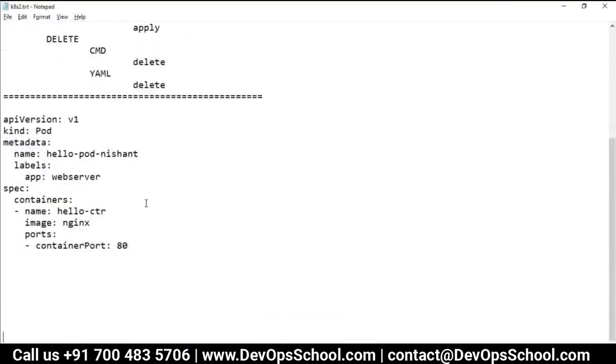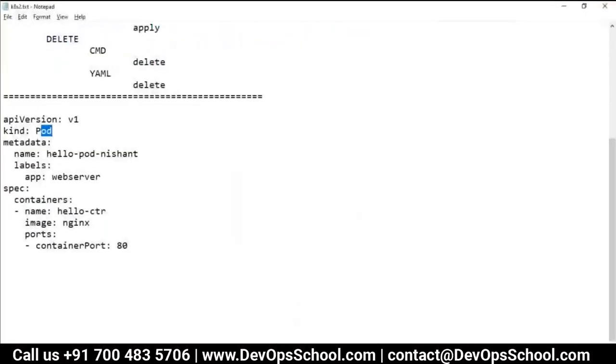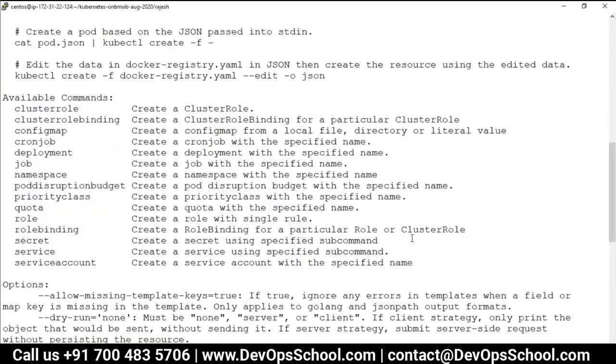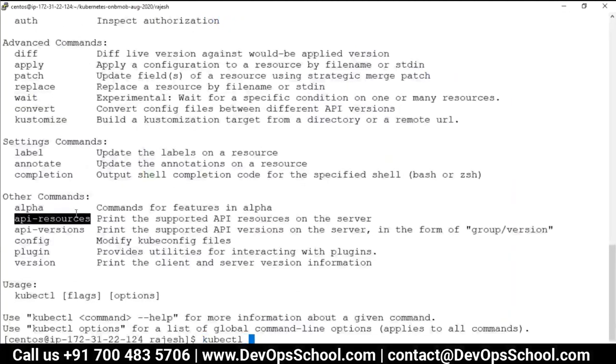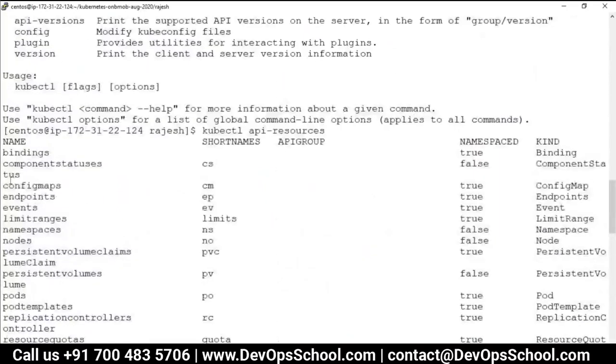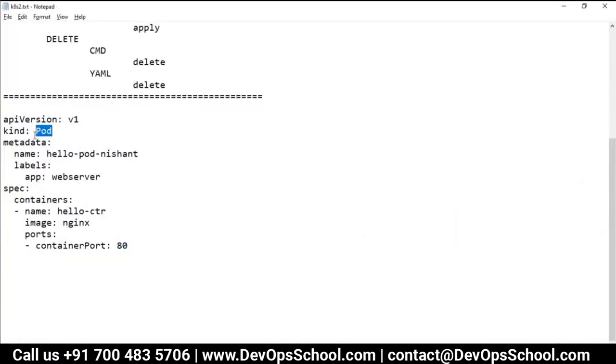Here it is. Now, two things you know very well. Kind is equal to Pod. Version is this one. So how do we know this? Let me close the remaining windows, they are confusing me unnecessarily. Okay, so how do we know that kind is Pod or not? So kubectl api-resources, and here I got to know Pod somewhere here. Kind is equal to Pod, with a capital P. So kind is equal to Pod, correct.